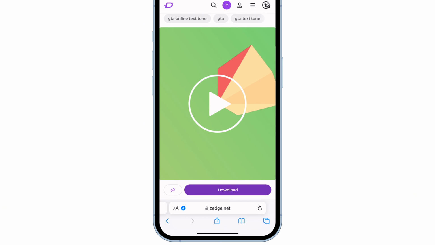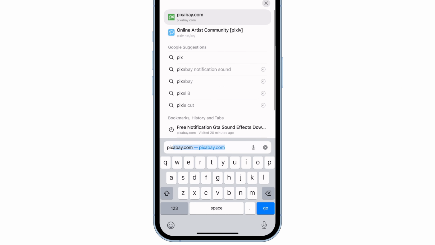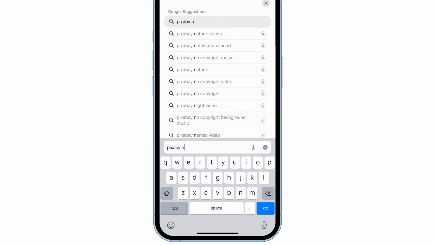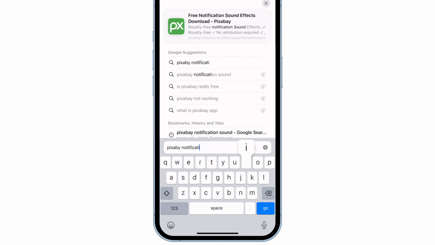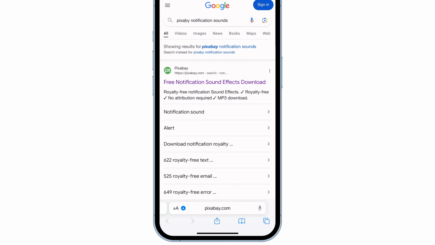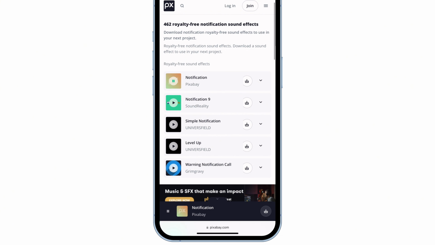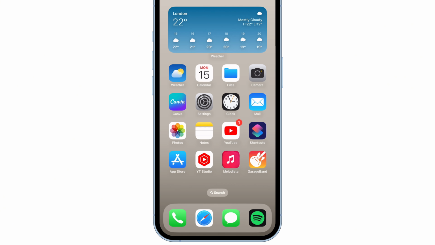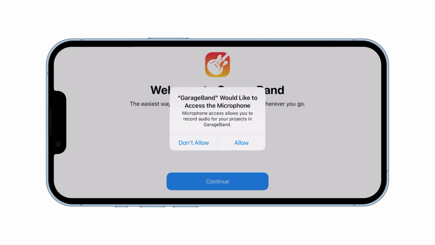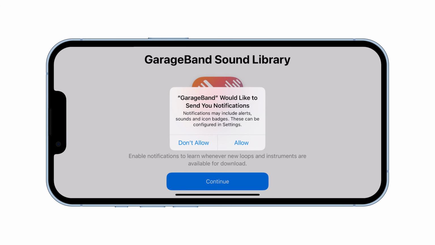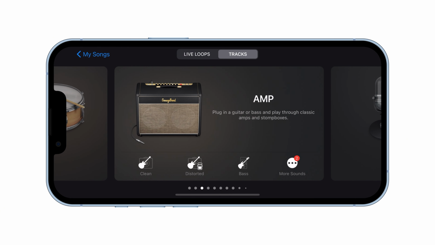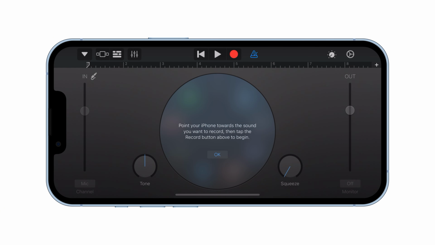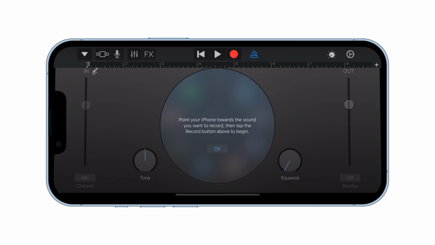Download it, or you can go to the Prixby website, where you'll find different sounds. Once downloaded, open the GarageBand app. Tap on Continue and allow all the privacy requirements. Then scroll over to Audio Recorder. Select the third icon on the top left.